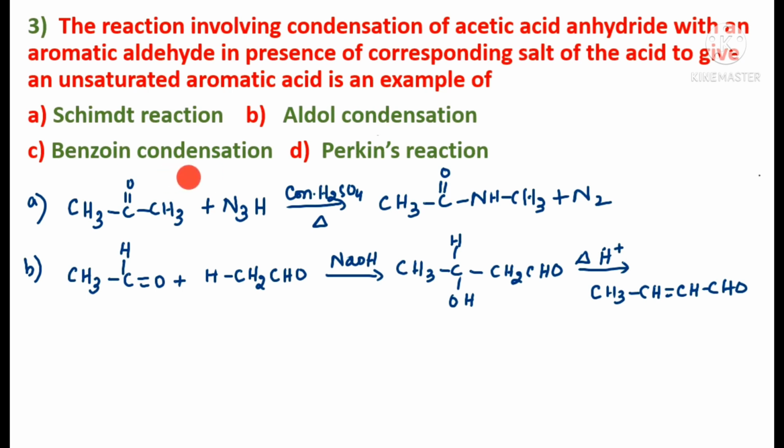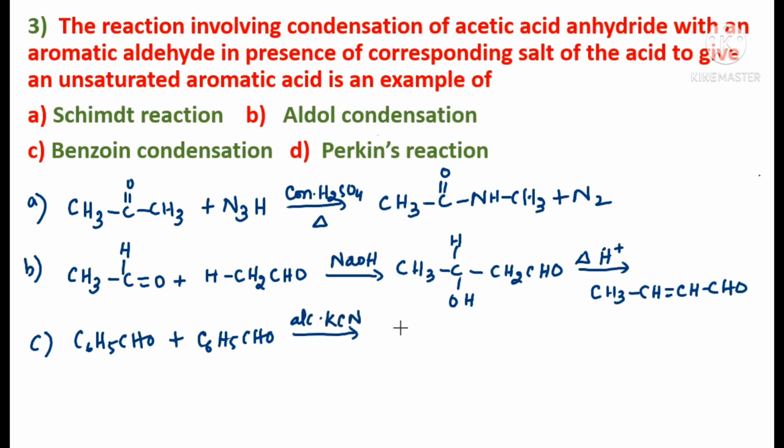What happens in benzoin condensation? In benzoin condensation, two benzaldehyde molecules will be undergoing condensation in the presence of an ethanolic solution of KCN. Understood? Two benzaldehydes. So that also I'll write: C6H5CHO plus C6H5CHO. This undergoes condensation with alcoholic KCN, right?